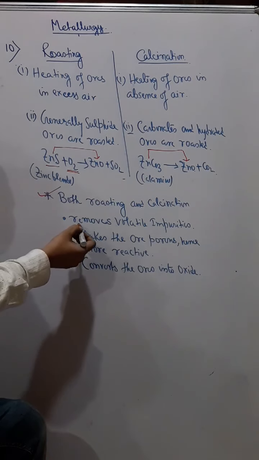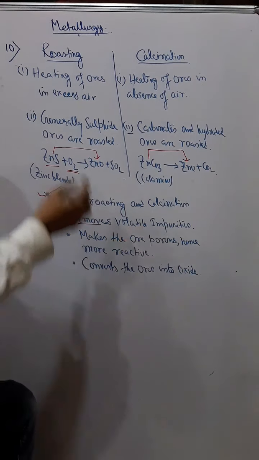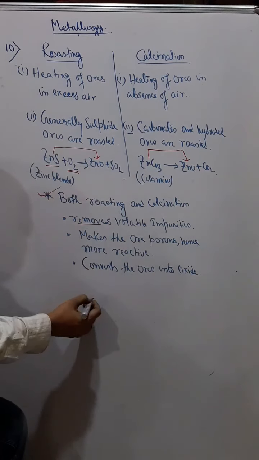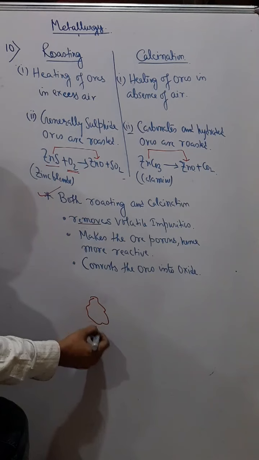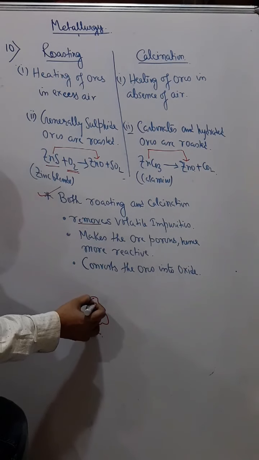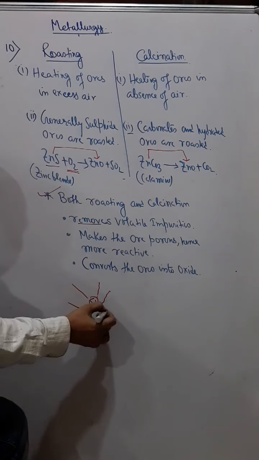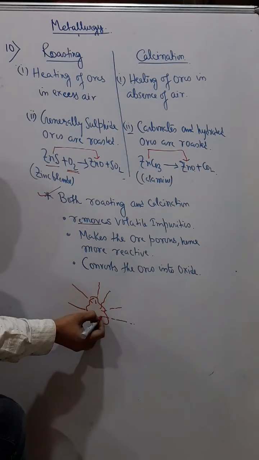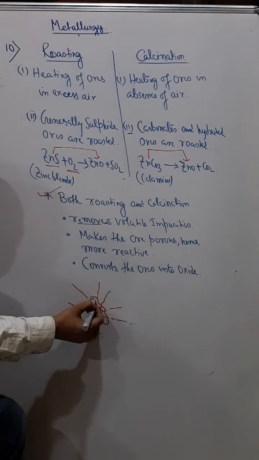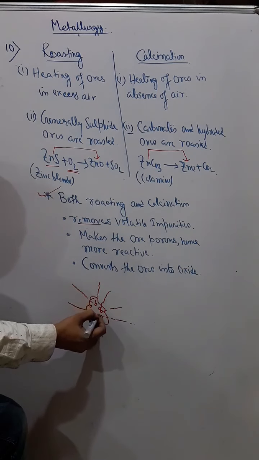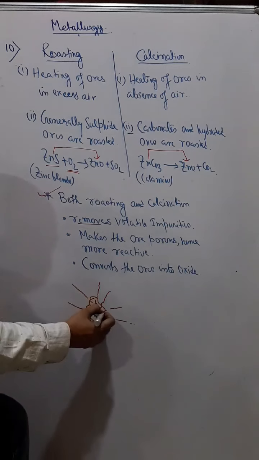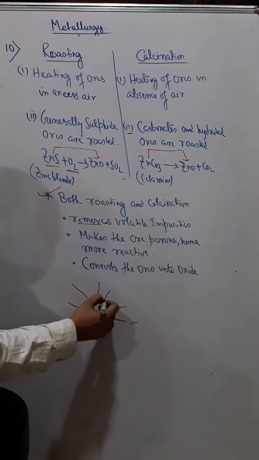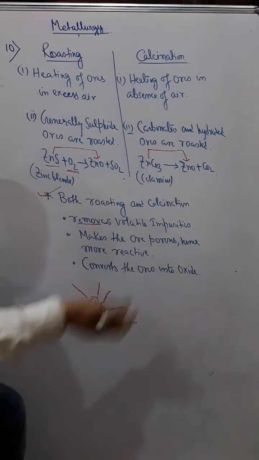Now why do we do roasting or calcination? First of all, it removes the volatile impurities. When we heat the ore, all the volatile impurities come out from the ore in the form of vapor, and during this course they make the ore porous. Volatile means which evaporates.